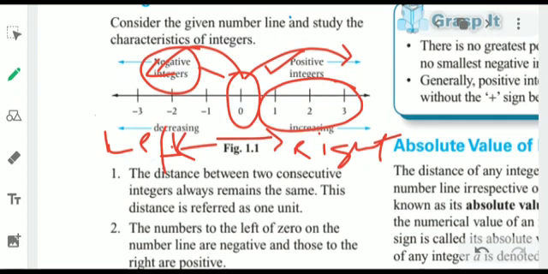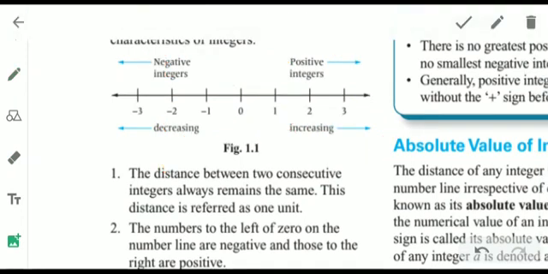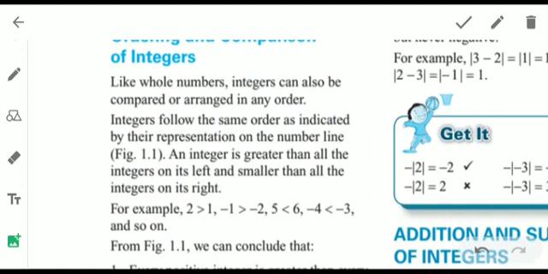Suppose 1 and 2 are written, 1 is written on the left side of 2, so 1 is less than 2. And minus 3 and minus 2 are written, minus 2 is written on the right side of minus 3, so minus 2 is always greater than minus 3. So if two numbers are given, the number on the right side is always greater than the number on the left side. Let us read now ordering and comparison of data.